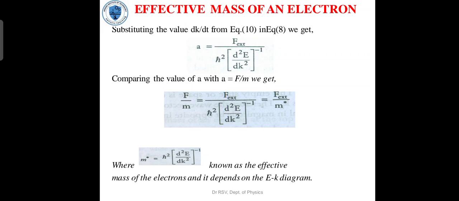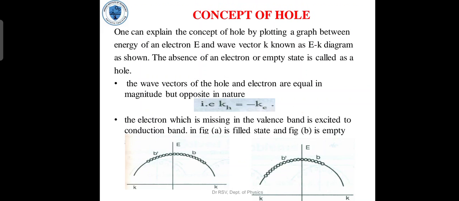Substituting the value of dk by dt from equation number 10 in equation number 8, we get acceleration A is equal to F external divided by h square into d square E by dk square. Comparing the value of A with A is equal to F divided by m, we get F by m is equal to F external divided by h square into d square E by dk square whole to the power minus 1, which is equal to F external divided by m star, where m star is equal to h square into d square E by dk square whole power minus 1, known as the effective mass of an electron, and it depends on the EK diagram.